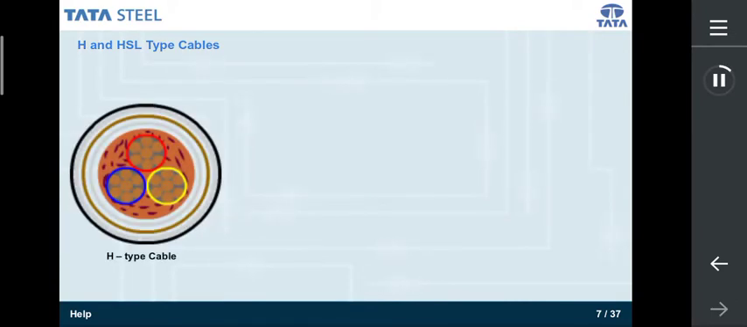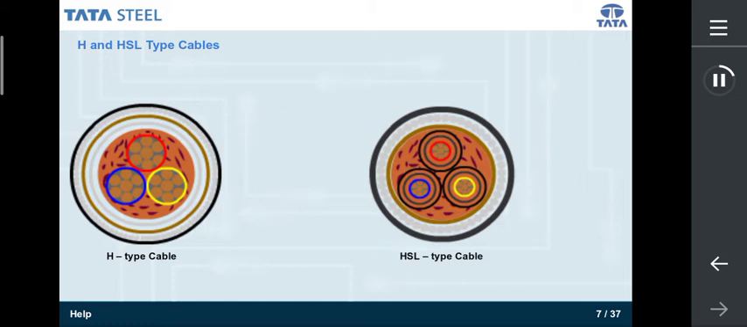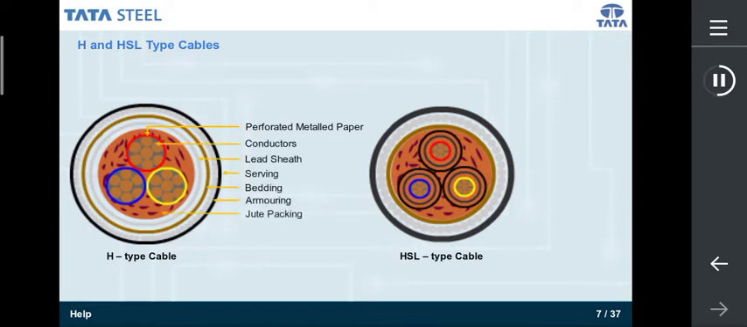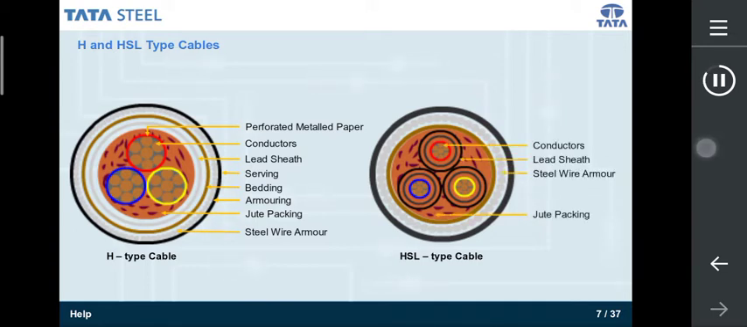As you see on the screen are two types of cables, H-type and HSL type. The different parts of a H-type cable are perforated metalled paper, conductors, lead sheath, serving, bedding, armoring, jute packing, steel wire armor. The different parts of a HSL type cable are conductors, lead sheath, steel wire armor, jute packing, paper insulation, compounded tape, compounded Hessian tape.